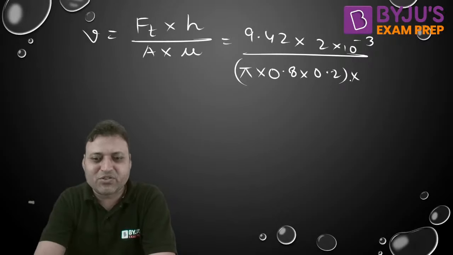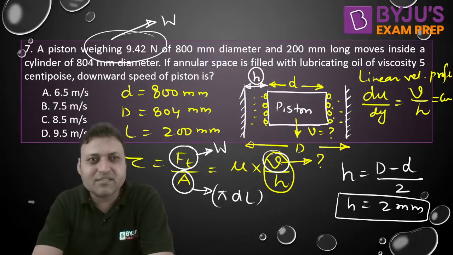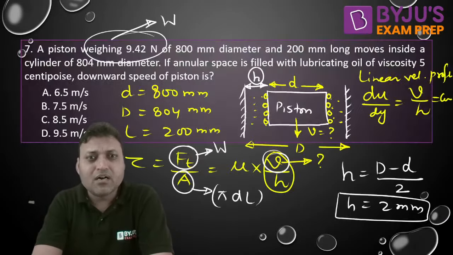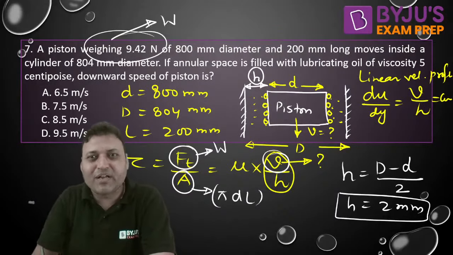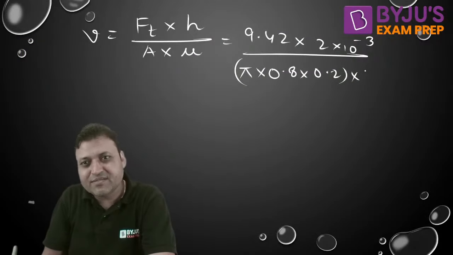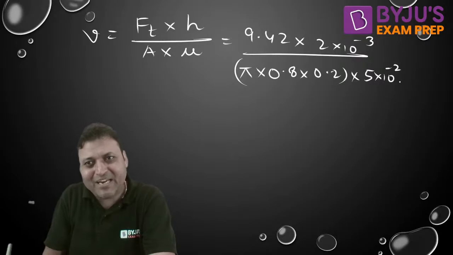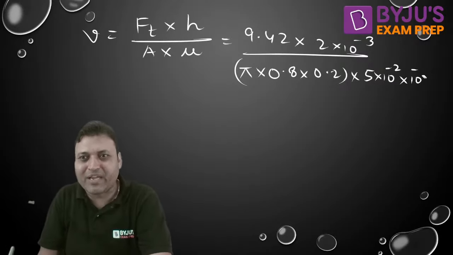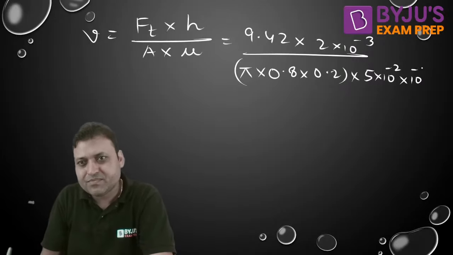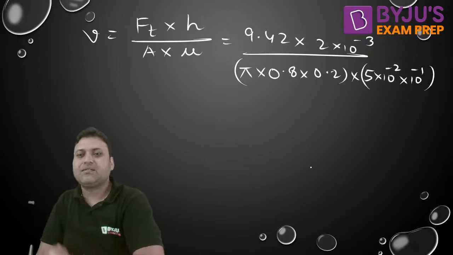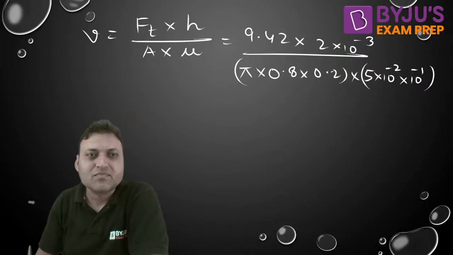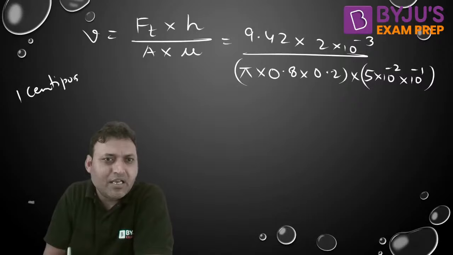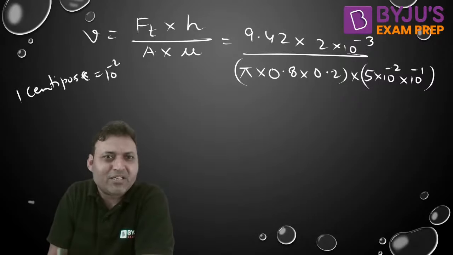mu. What is the viscosity? Viscosity is given as 5 centipoise. You need to convert it into poise. 5 into 10 to the power minus 2 poise, and then multiply with 10 to the power minus 1 to get it in Pascal second. Centipoise can be converted. 1 centipoise is equal to 10 to the power minus 2 poise.